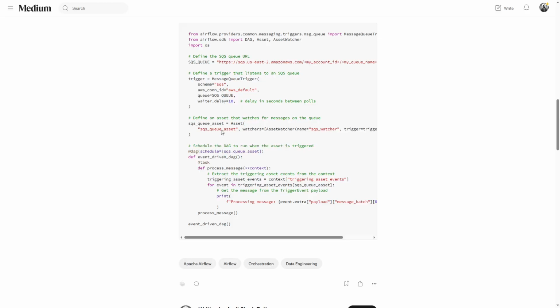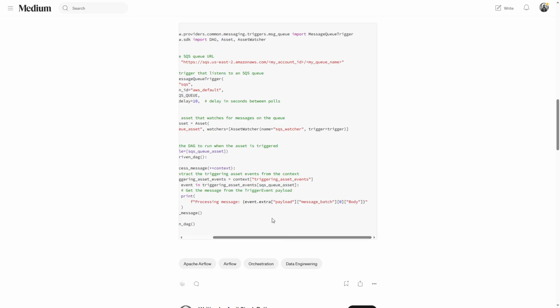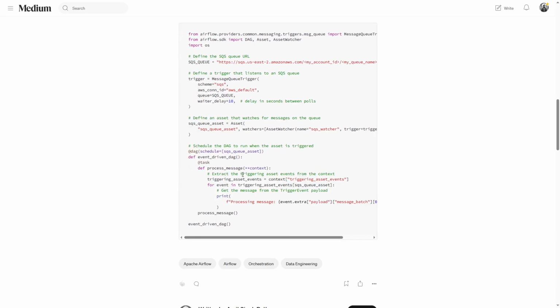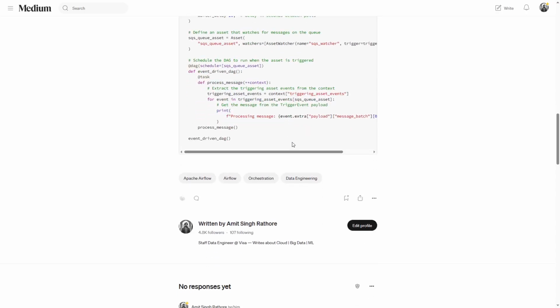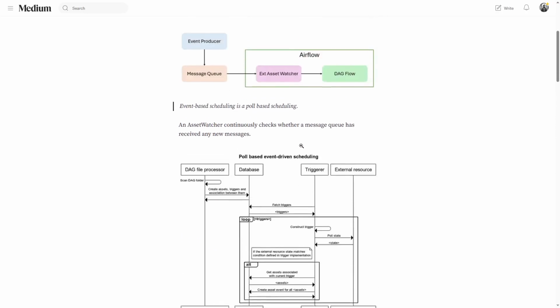So whenever our queue has a message, this trigger will pick it up and start the DAG processing. And what we are doing in this task is simply printing whatever message we get, to verify that we are able to process the message that was there. So this is how we create an event-based trigger.